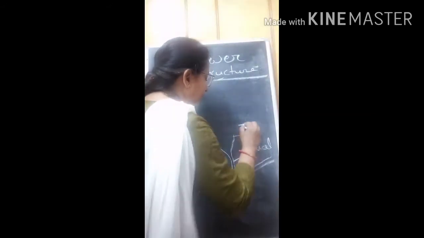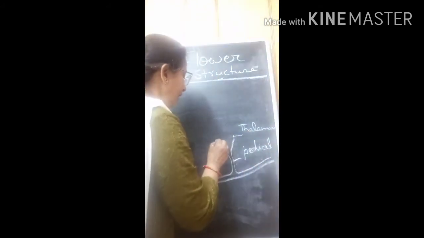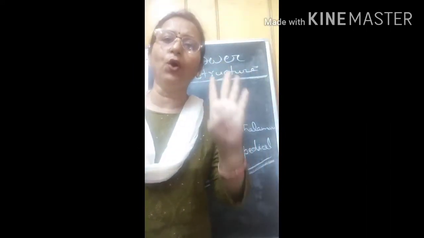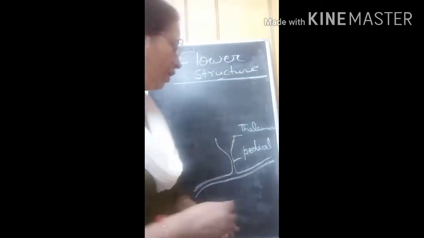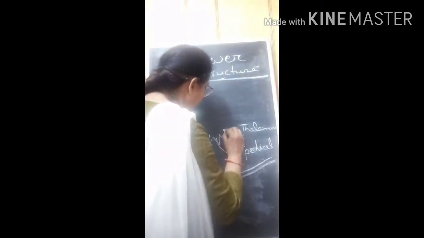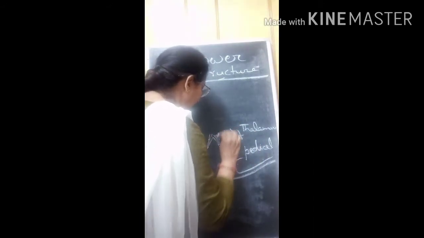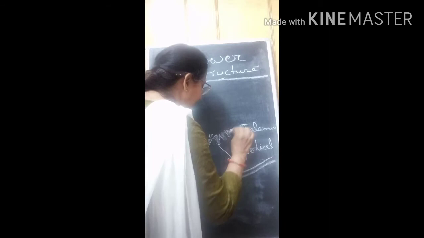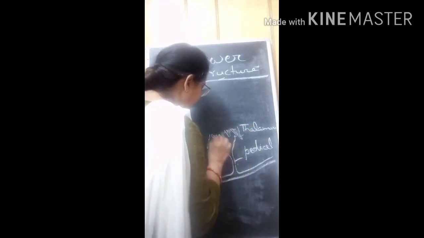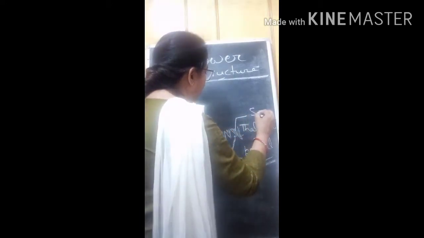This swollen end is called the thalamus. On this swollen end, four whorls of the flower are present. The first one, or lowermost, is greenish in color, and this greenish part is called sepal.